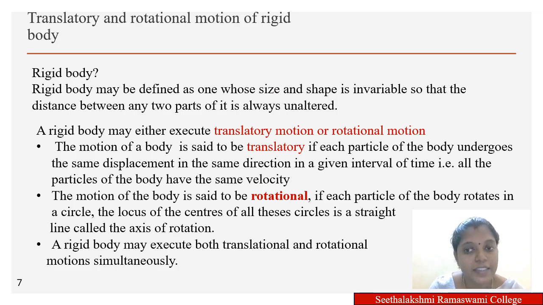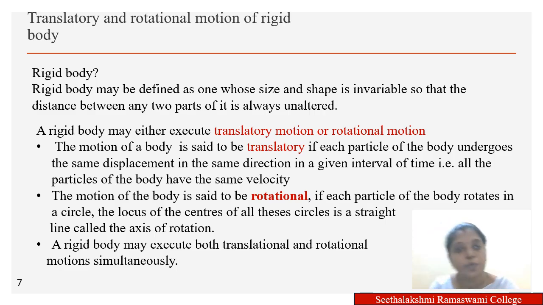Before understanding moment of inertia, which is related with the motion of a body, let us now recall the motion of a rigid body. A rigid body is often defined as one whose size and shape is invariable, so that the distance between any two parts of it is unaltered. A rigid body can exhibit both translational and rotational motion.